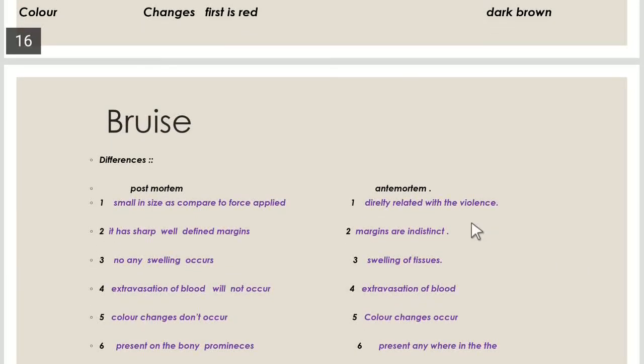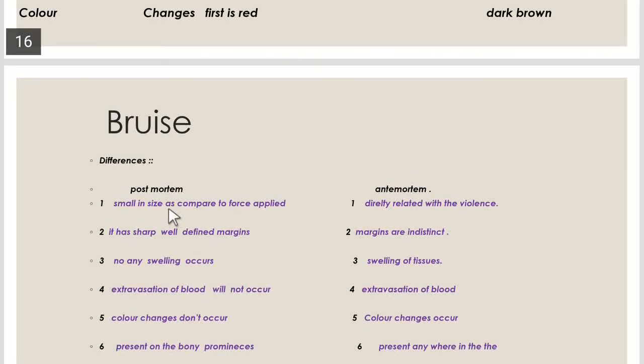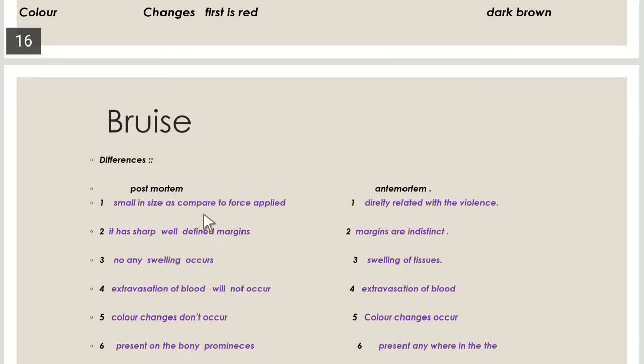Also, there are some other types, like antemortem bruise or the postmortem bruise. Postmortem bruising is also known as postmortem lividity or postmortem hypostasis. In antemortem bruising, which is simply known as a bruise, bleeding occurs before the death. A postmortem bruise is small in size as compared to the force applied, because in the case of antemortem bruise we have studied that there is a direct relationship between the violence and the size of the bruise.